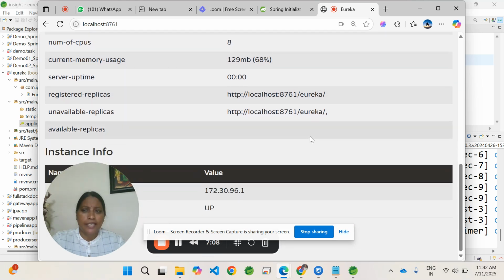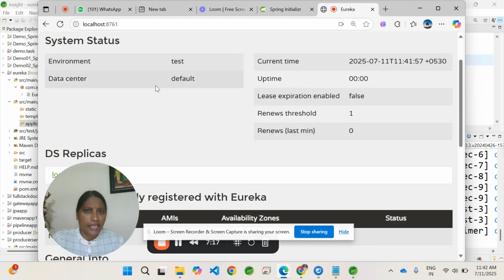What is the status of this particular instance? Is it up and running or not? Which IP address is assigned to this Eureka registry service? Everything is available on this dashboard.